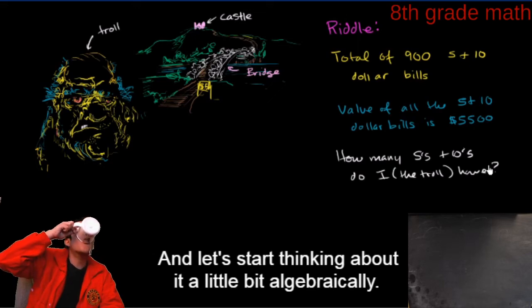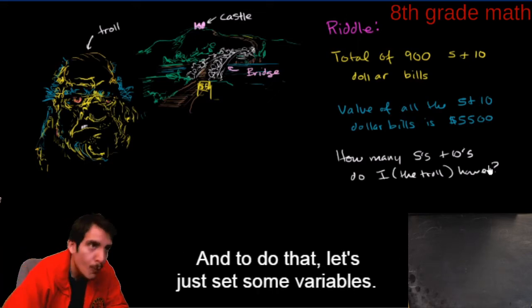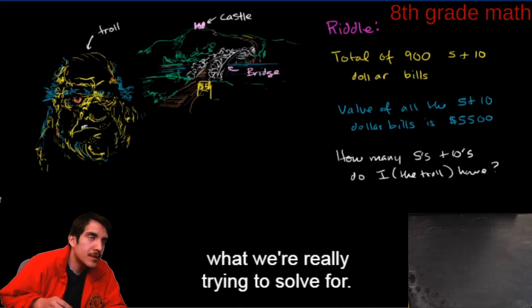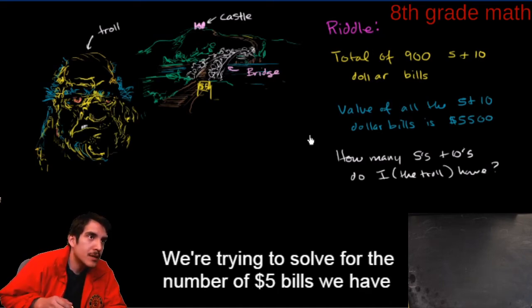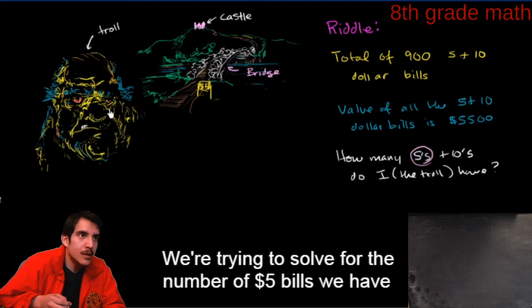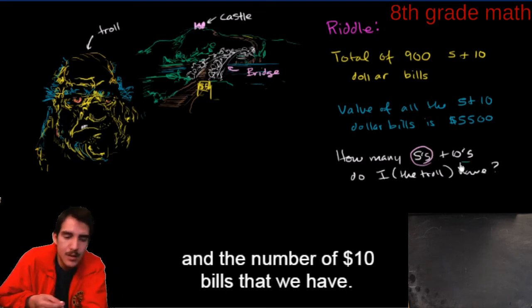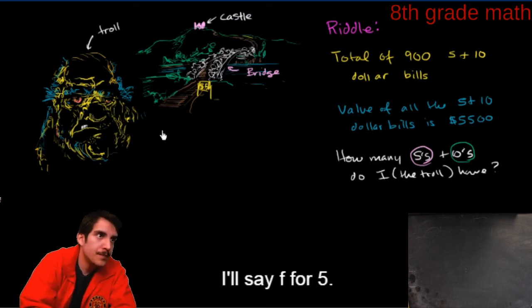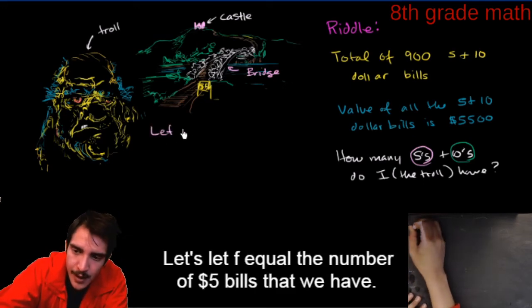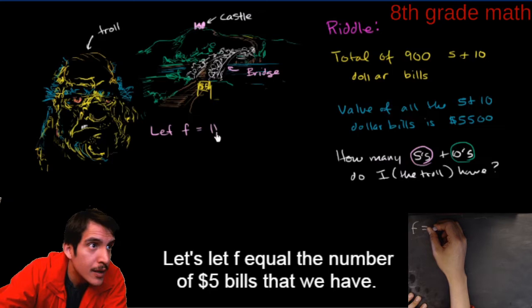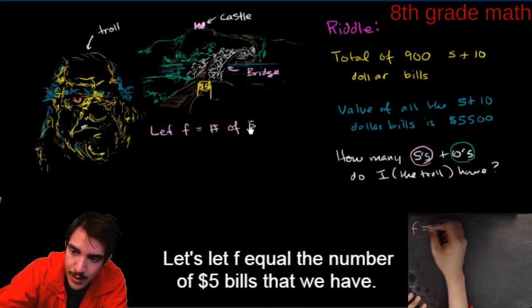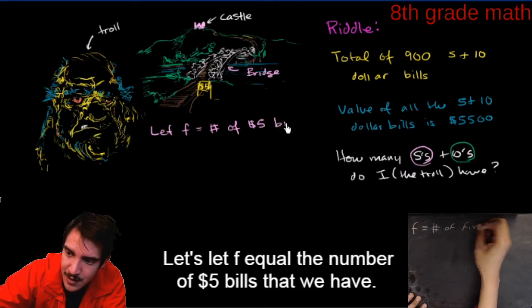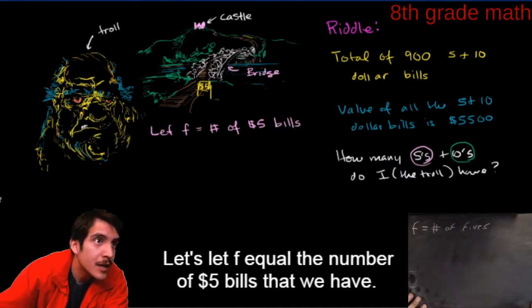And let's start thinking about it a little bit algebraically. To do that, let's just set some variables. I will set the variables to be what we're really trying to solve for. We're trying to solve for the number of $5 bills we have, and the number of $10 bills that we have. So let's define some variables. I'll say f for 5. Let's let f equal the number of $5 bills that we have.